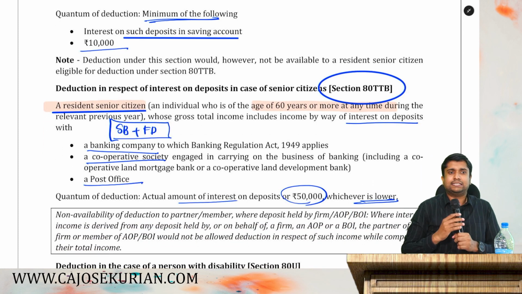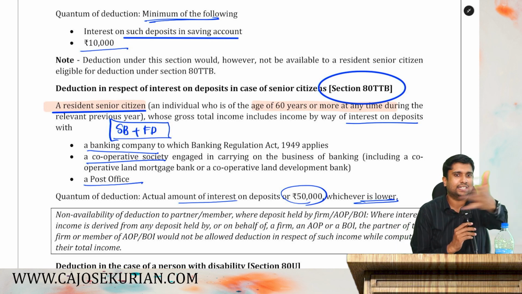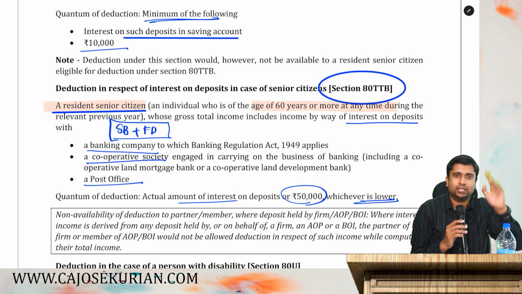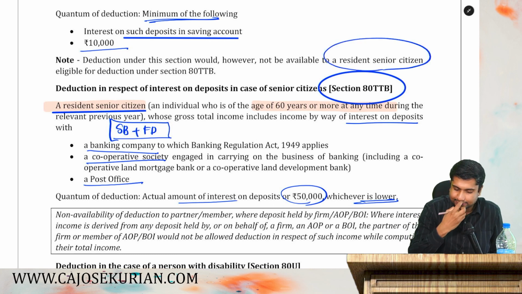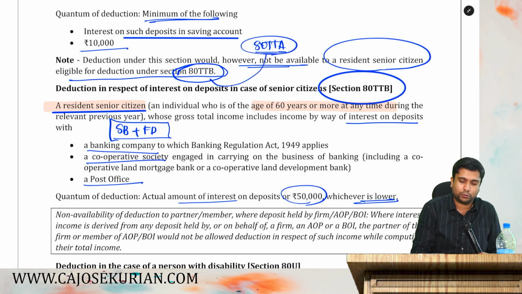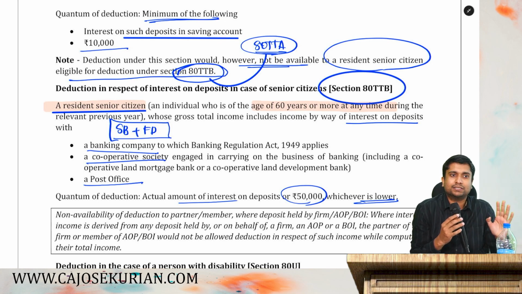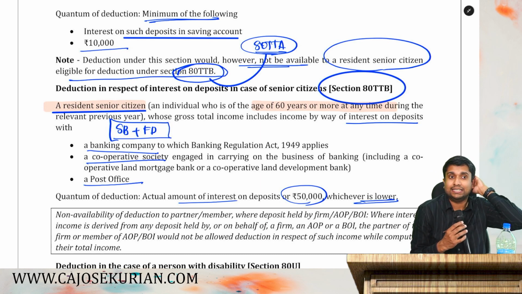Listen friends, say I am a senior citizen plus resident and I am in receipt of either savings bank interest or fixed deposit interest. I can claim a deduction up to 50,000, either the actual interest amount or 50,000, whichever is lower. Can I claim both 80TTA and TTB? The answer is no. The department says, look at this. If I am a resident senior citizen who is eligible for deduction under TTB, then I am not supposed to claim TTA. For a resident senior citizen, the deduction is TTB. For a normal person, the deduction is TTA.